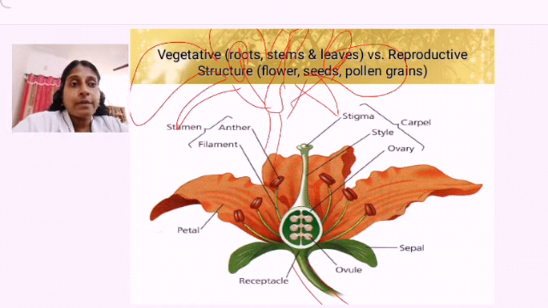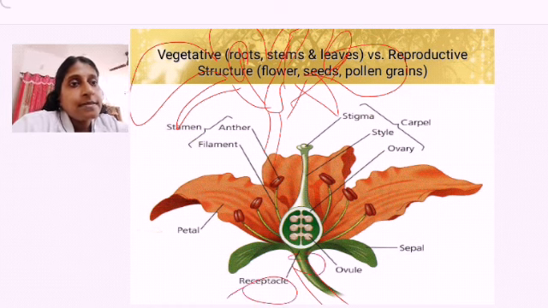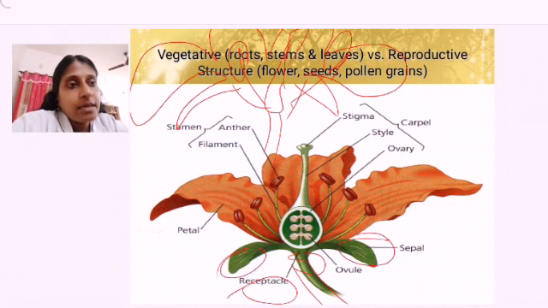So, this diagram you would have drawn. Here this is the leafy base, the receptacle. This is the sepals, green in color, protecting the flower in bud condition.